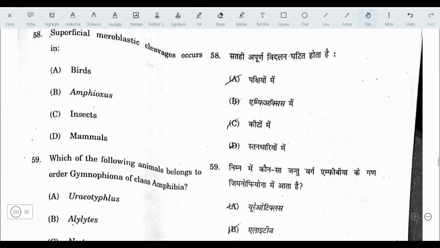Superficial meroblastic cleavage occurs in. The answer here is insects, and to some extent it also occurs in reptiles. In this type of cleavage, only the part of the egg which has the blastodisc undergoes cell division.